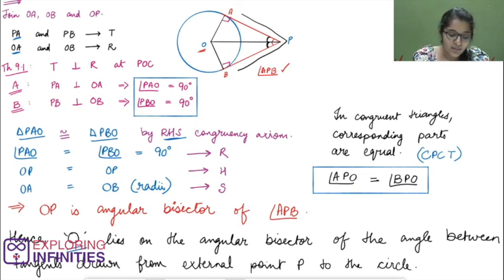Now, the point O obviously lies on line segment OP. Hence, we can say that point O, which is the center of our circle, lies on the angular bisector of the angle between tangents drawn from external point P to the circle. And this is nothing but statement 1. Hence, we have proved statement 1.